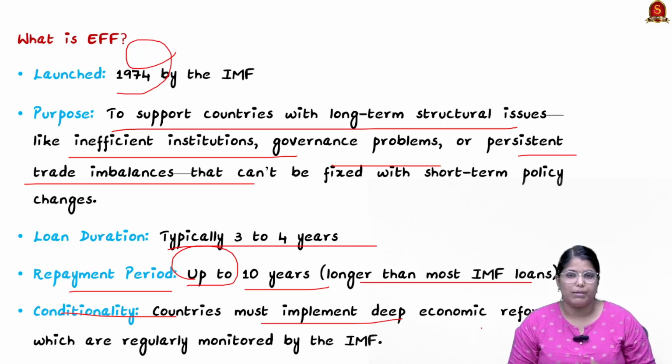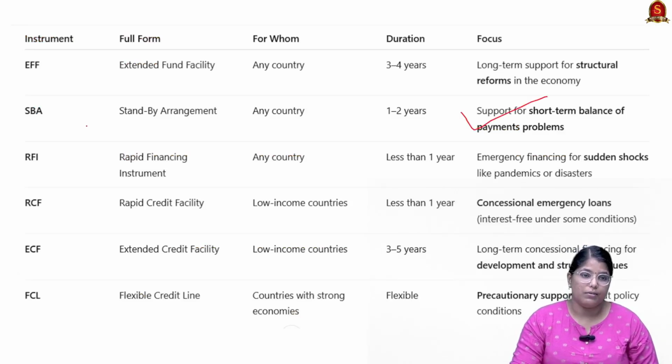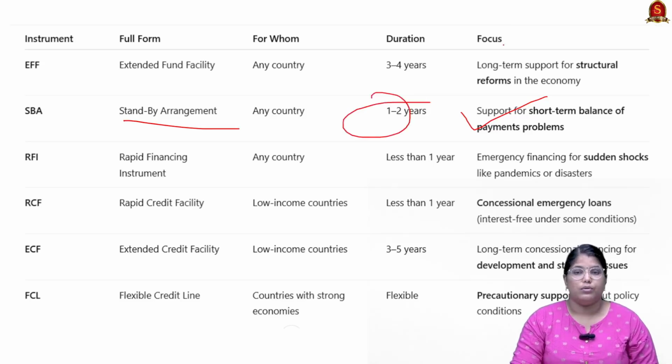So, these are all very basic things that you have to remember about EFF. Now, along with this EFF, there are literally a lot of other instruments. Here, for the short term, we have the standby arrangement that can be availed by any country, and the duration is 1 to 2 years. The long term we have EFF. Similar to that, for short term we have SBA.